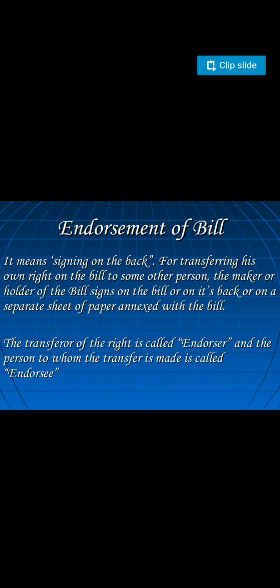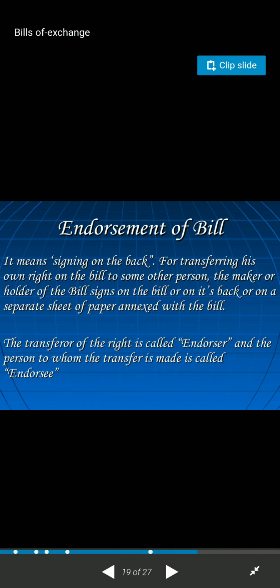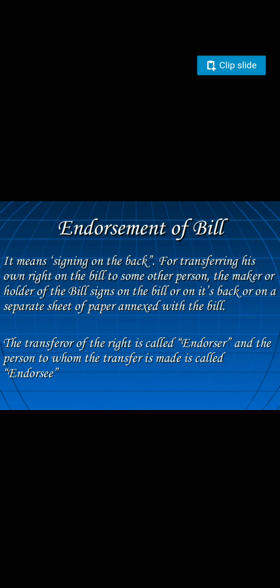It means signing on the back for transferring his own right on the bill to some other person. The maker or the holder of the bill signs on the bill, on its back, or on a separate sheet of paper annexed with the bill. The transferor of the right is called the endorser, and the person to whom the transfer is made is called the endorsee.